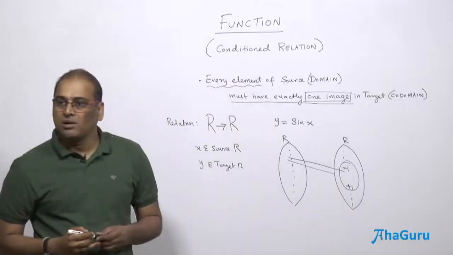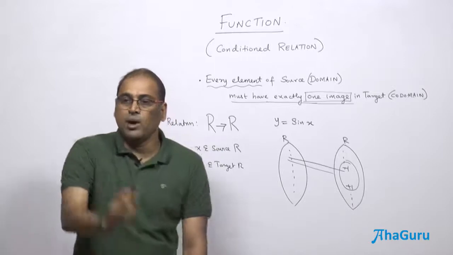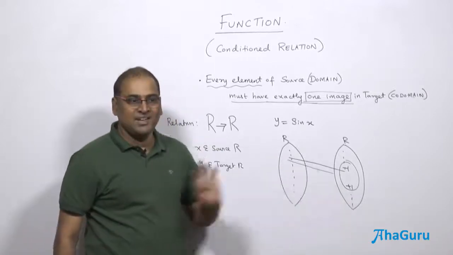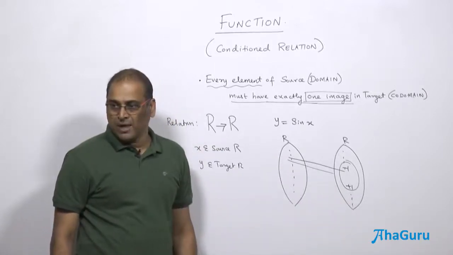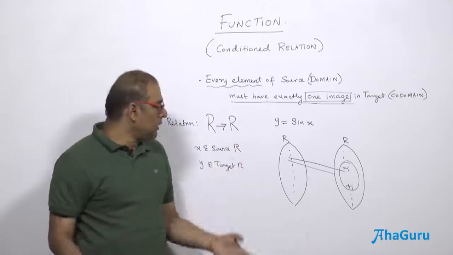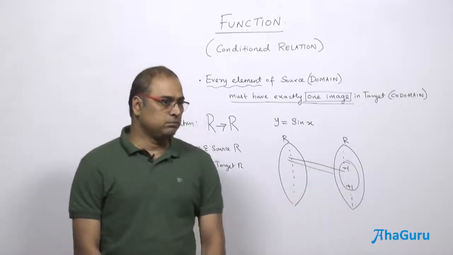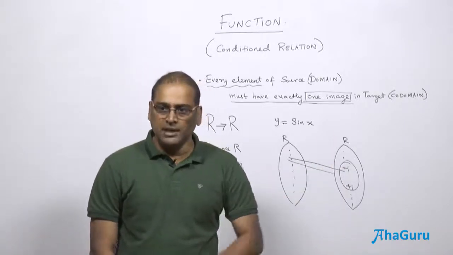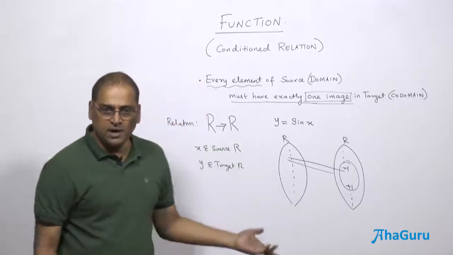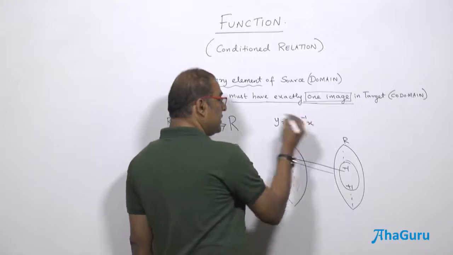So the range is -1 to +1. But do you agree that every element will have an image? If I say 2.3, it means 2.3 radians, some degrees. So sine of 2.3 radians is going to be some value between -1 and +1. The boundaries are -1 and +1. That's not an issue.